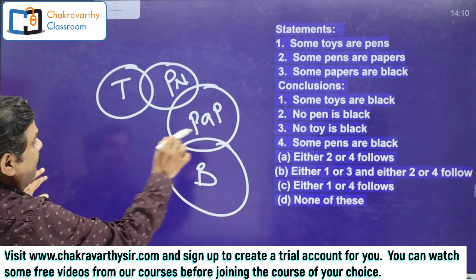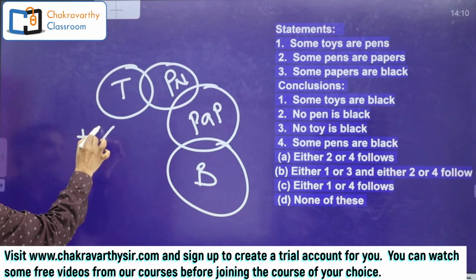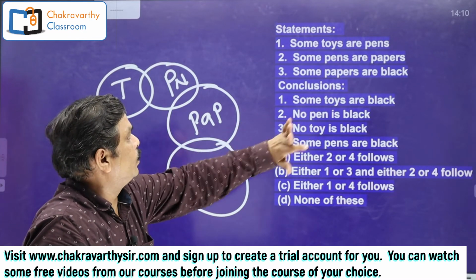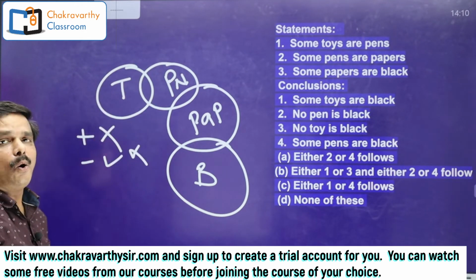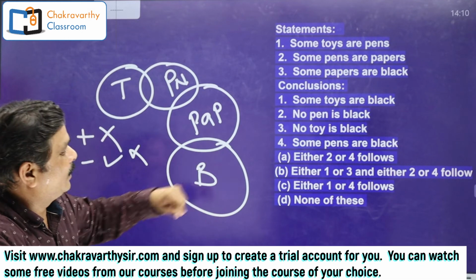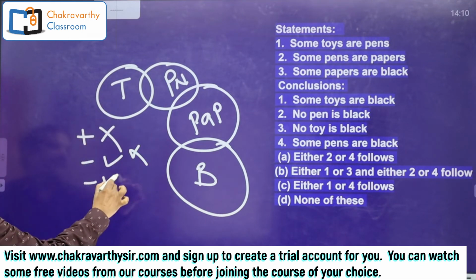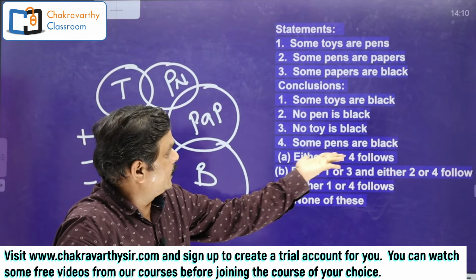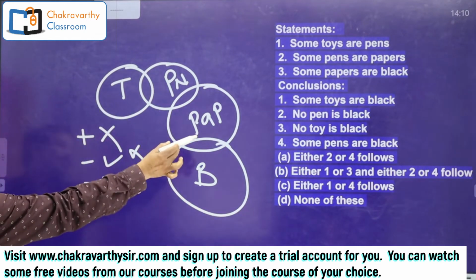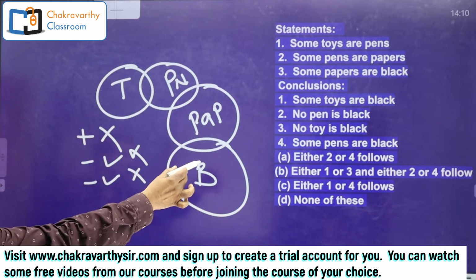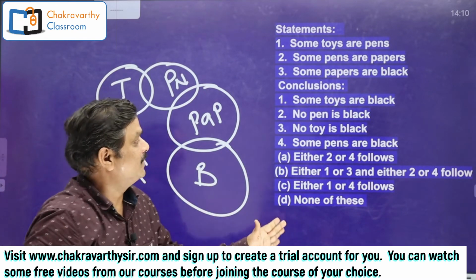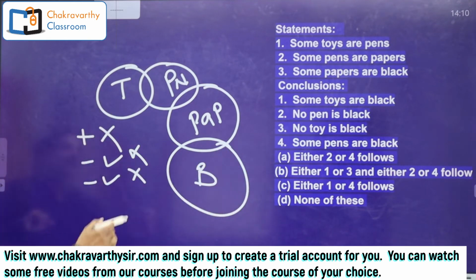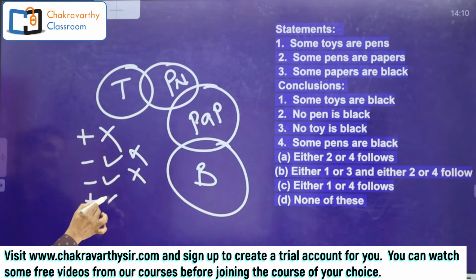Now, some toys are black. Positive conclusion. This result is no. Next, no pen is black, negative, right? But anyway, it's going to be wrong because all 3 statements are positive. Go for the third one. No toy is black. Negative, right? But anyway, it's going to be wrong. Next one is some papers are black. I'm sorry, this is some pens are black, because due to this lighting I'm not able to see this one. So this is pen, this is black. Positive conclusion, some pens are black is wrong.